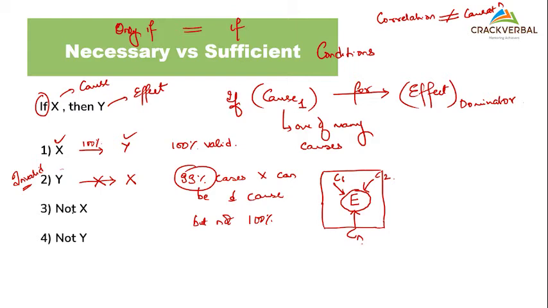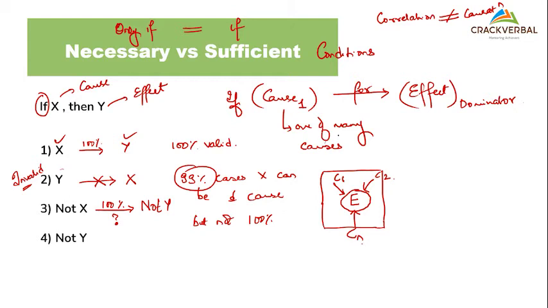Let's move to the next. Not X. So X is not taking place. Can I be 100% sure that Y will also not take place? Can I say this? X is not there, so Y will also not take place. Why? Because of the same logic. I have other causes.